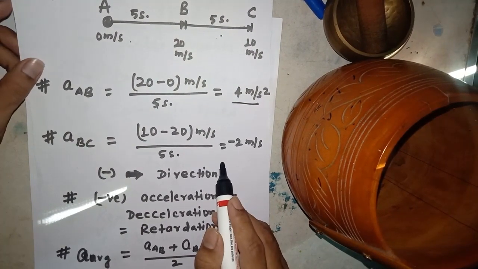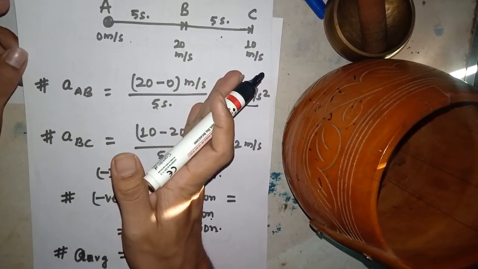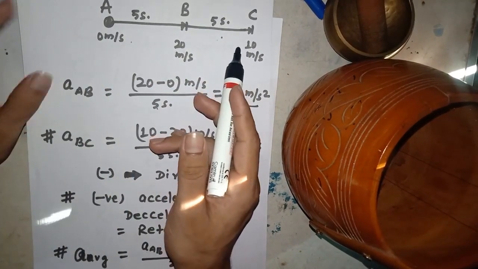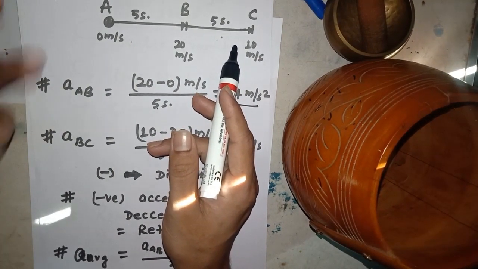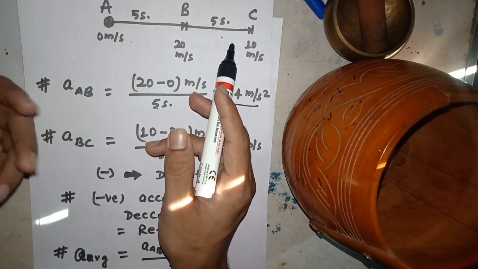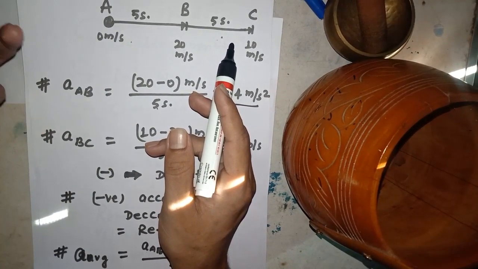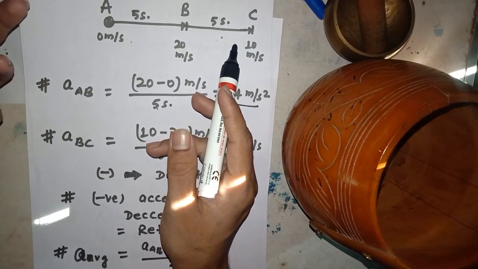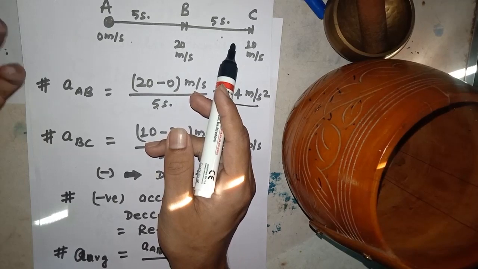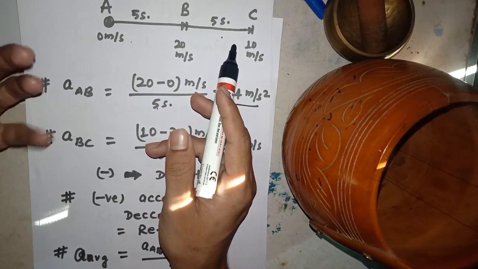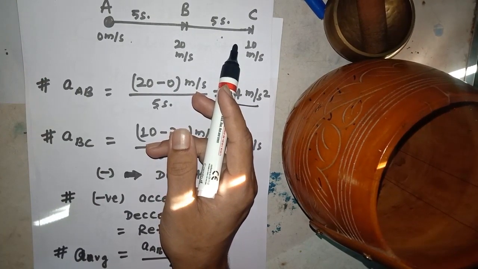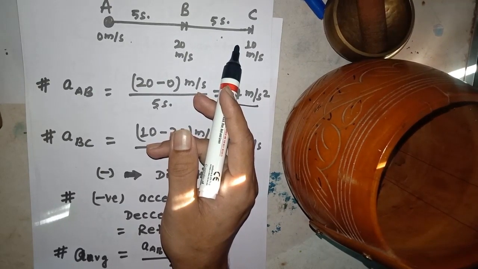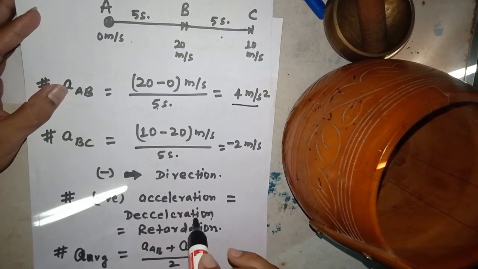So negative signifies the direction. If the direction of acceleration is, let's say, towards east, then the direction of retardation must be towards west. It also means that if speed or velocity increases, it has acceleration, meaning the biker accelerates the bike. Or if the rate is negative, it means the biker decelerates or retards the bike, or slows down the bike, or its velocity decreases. Have you got my point? This is the meaning of the negative sign here.